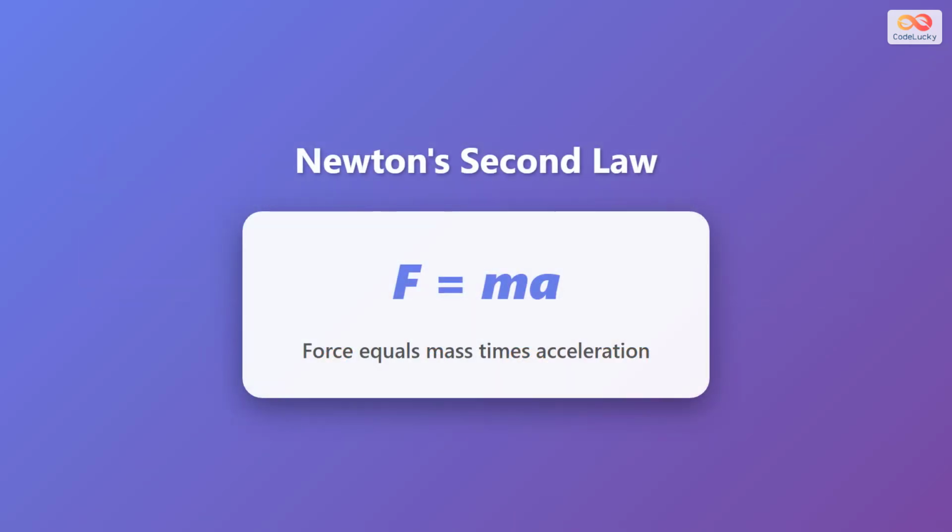To understand the answer, we need to recall Newton's second law of motion. It states that force equals mass times acceleration, written as F equals ma. This fundamental equation tells us that the force acting on an object is equal to its mass multiplied by its acceleration. This relationship is key to understanding why all objects fall at the same rate.